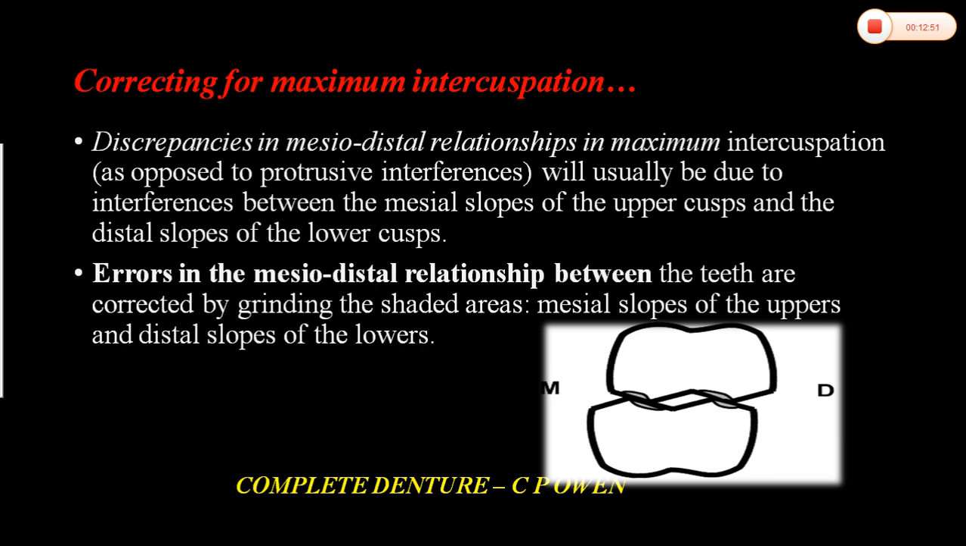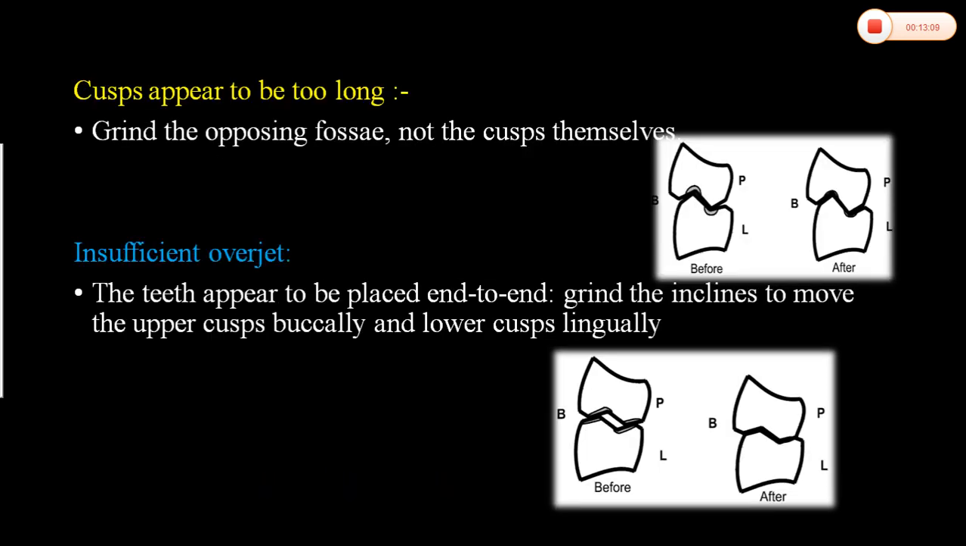Errors in mesiodistal relation between the teeth are corrected by grinding the shaded areas. See, first these shaded areas are there, right? These have to be altered to provide any kind of interference. The mesial slopes of upper and distal slopes of lower have to be adjusted to provide smooth gliding contacts.